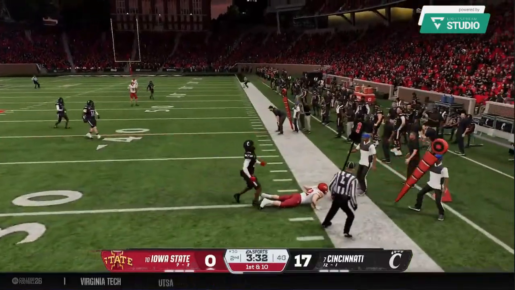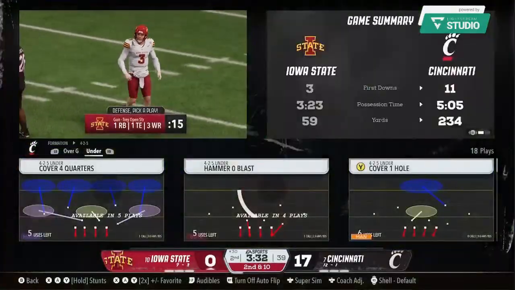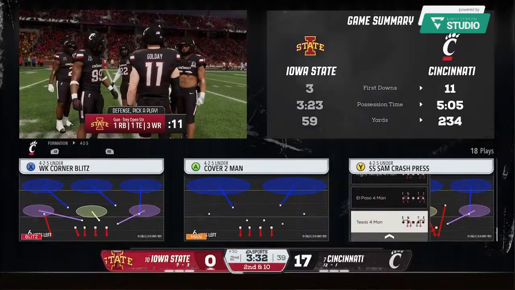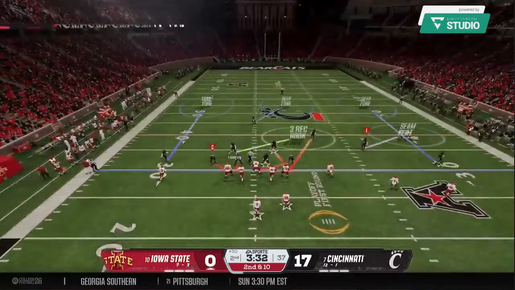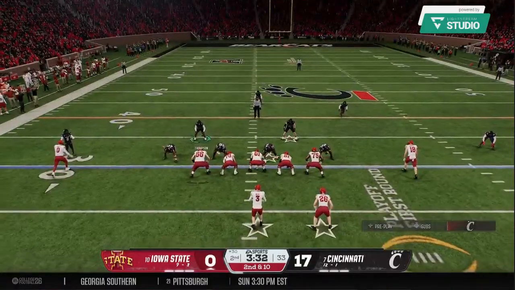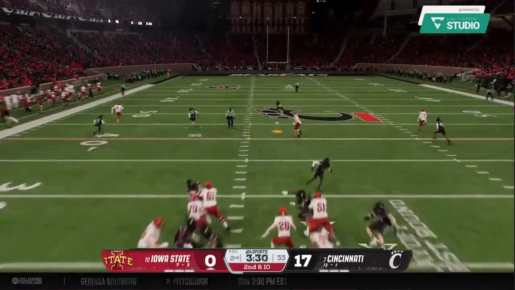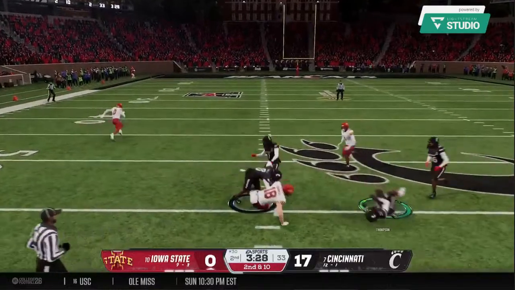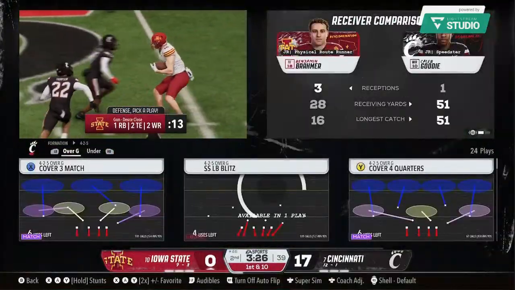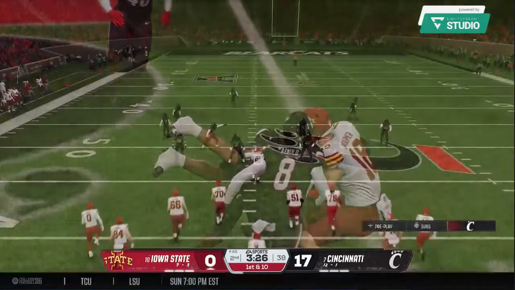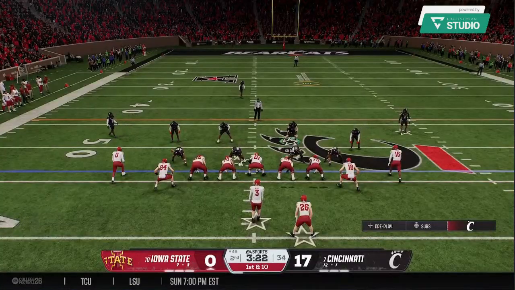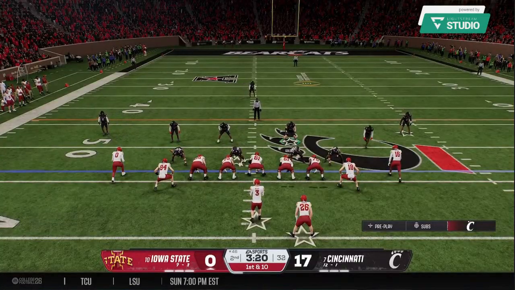That's caught. It's Salter. And it's incomplete on the overthrow. There's too much on that ball. That ball just seemed to sail on him. You've got to make sure to give your receiver a chance to come down with a catch in bounds, because in today's game, man, these receivers make catches like this all the time. And if you put the ball out of bounds, you're not going to give them that opportunity. They bring him down, but the junior quarterback showing off the cannon. This offense trying to get going has put together a positive drive here in the 2nd quarter.